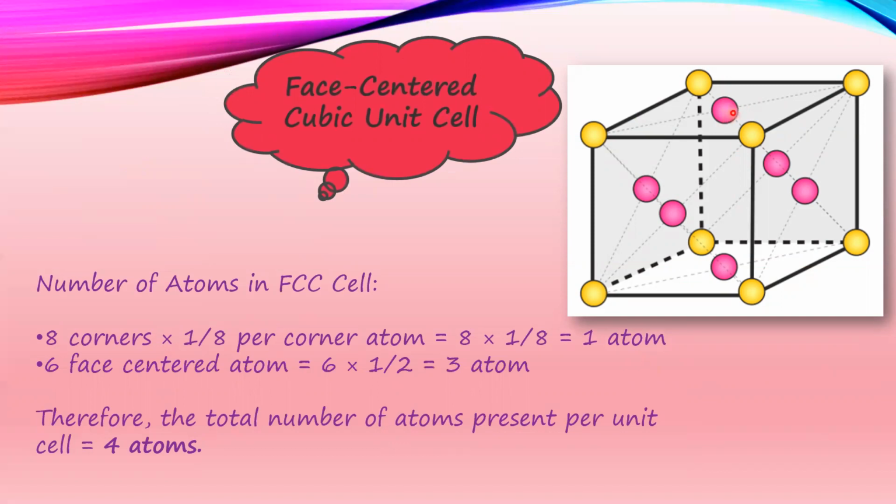Now, if you see, only half of each atom is inside the cell. The rest half is outside the cell. As the half portion is outside the cell, we are not going to consider it as a part of the cell. Hence, 8 corners, so 8 into 1 by 8, gives you 1 atom, and there are 6 faces, and half of an atom is present on each face. Hence, it will be equal to 6 into 1 by 2, which gives 3 atoms. Therefore, the face-centered cubic unit cell has 3 plus 1, so 4 atoms in total.